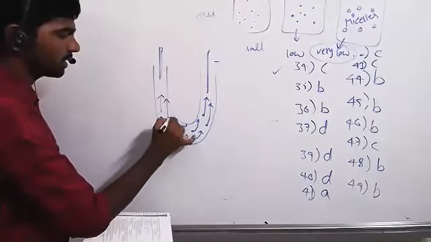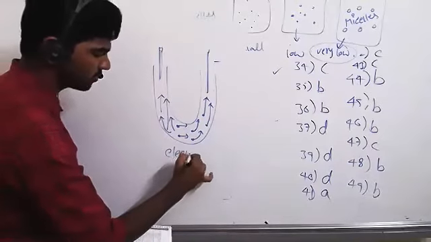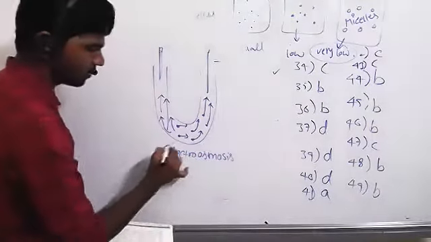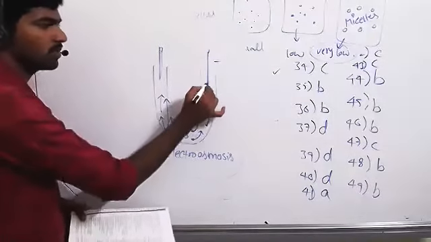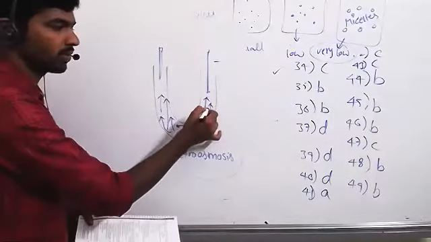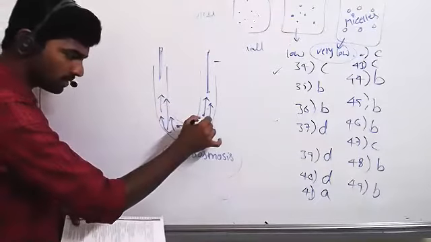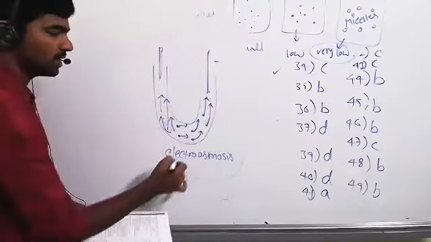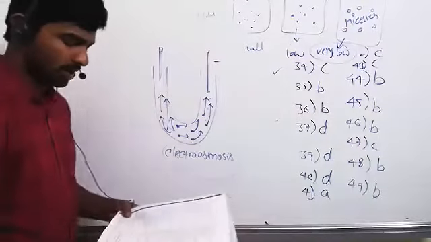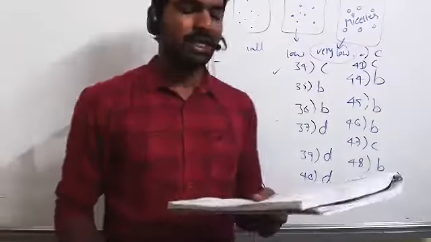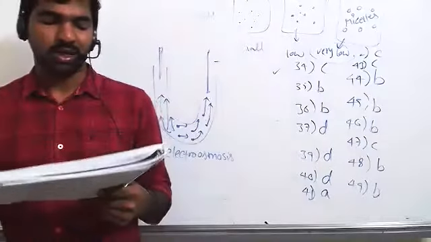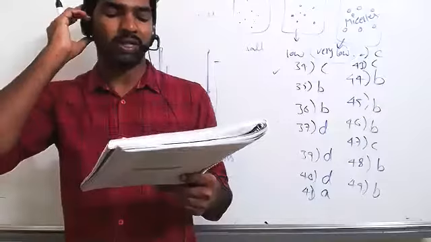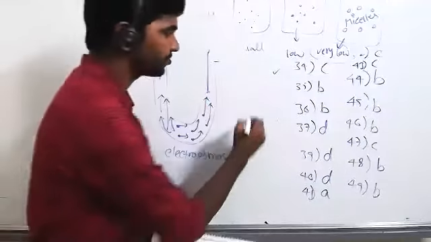So that is called electroosmosis. Electrophoresis means colloidal particles are moving towards oppositely charged electrode. Next, dispersion medium is moving opposite to the direction of colloidal particles. So that is we are calling electroosmosis. So sedimentation potential is the reverse of electrophoresis. So option B is correct.